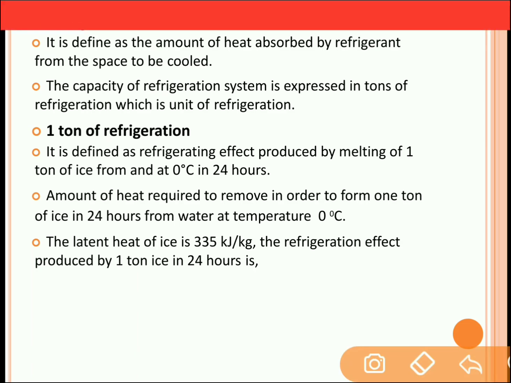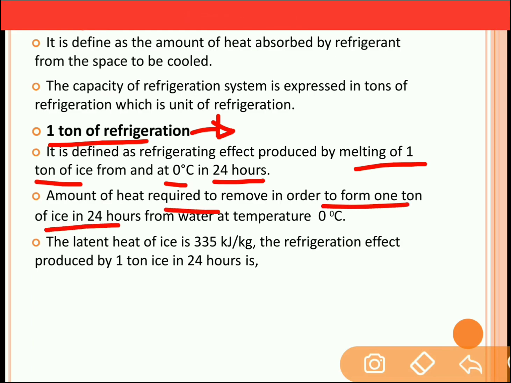Okay. Now 1 ton of refrigeration, this definition is very important in terms of refrigeration and air conditioning. It is defined as the refrigeration effect produced by melting 1 ton of ice from and at 0 degrees Celsius in 24 hours. It can also be defined as the amount of heat required to remove in order to form 1 ton of ice in 24 hours from the water at 0 degrees Celsius.